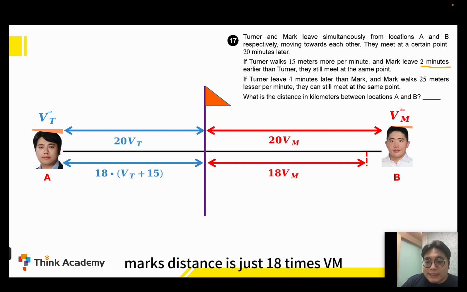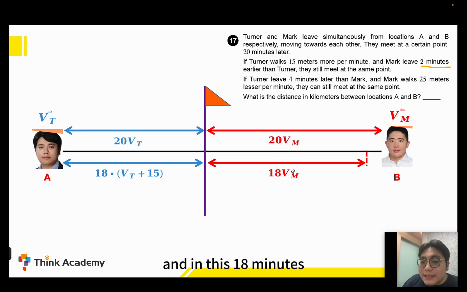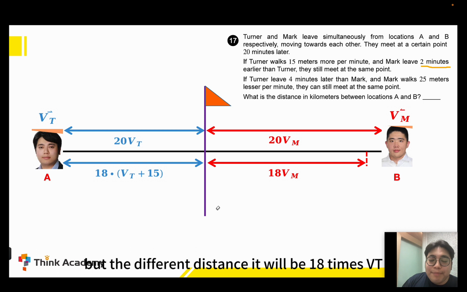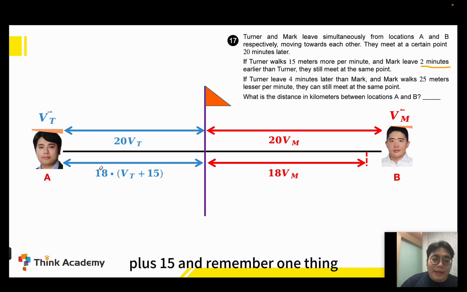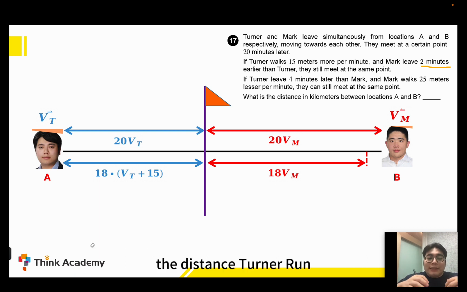Mark's distance is just 18 times Vm. And in these 18 minutes, Turner runs the same time, but a different distance. It will be 18 times (Vt plus 15). And remember one thing, the distance Turner runs is always the same as the first time, the 20 minutes, because they arrived at the same point.